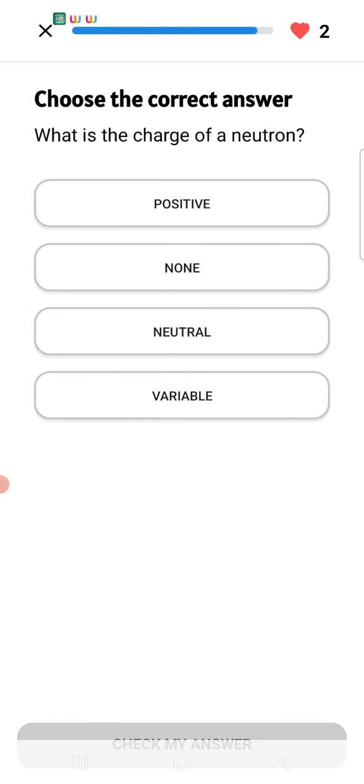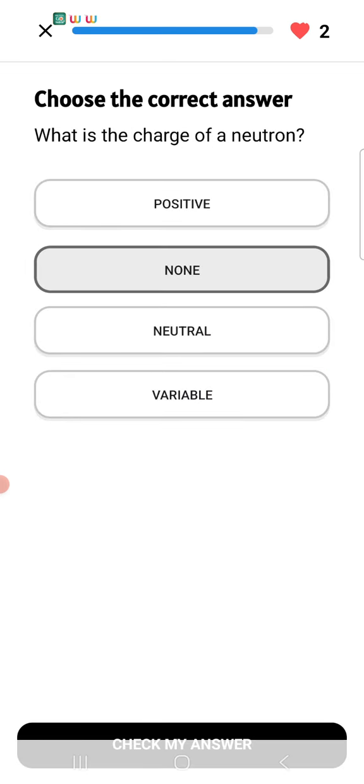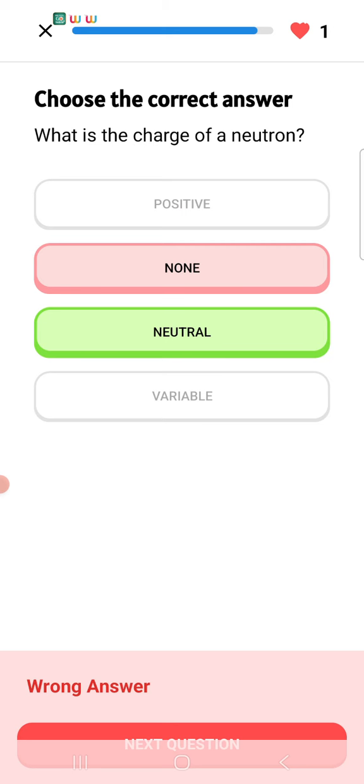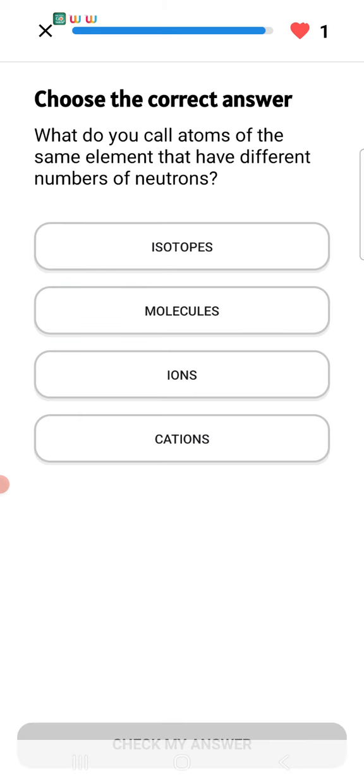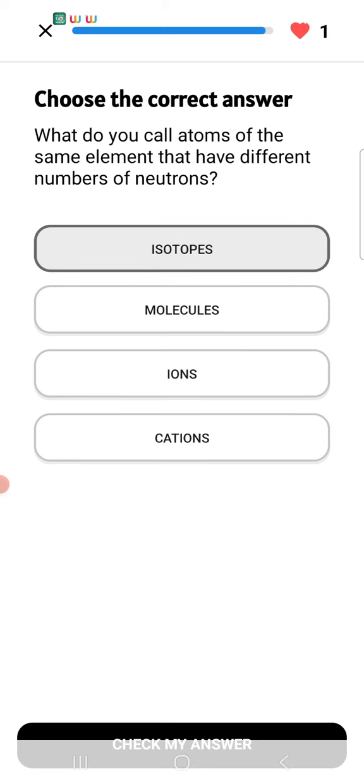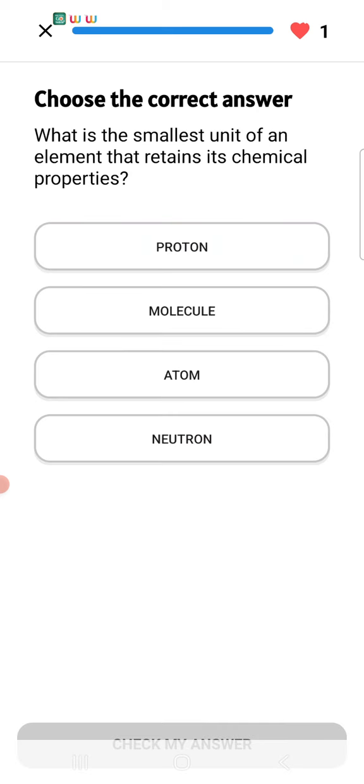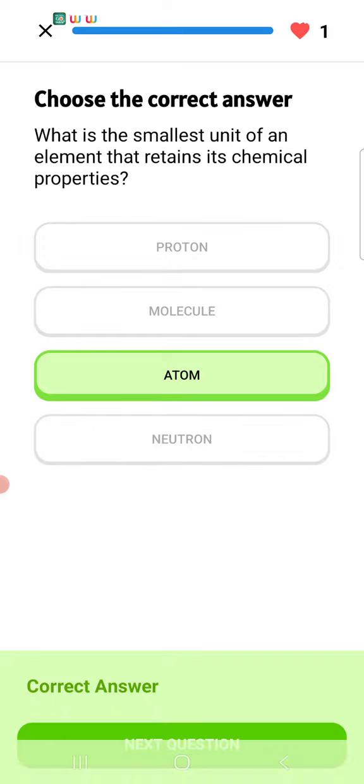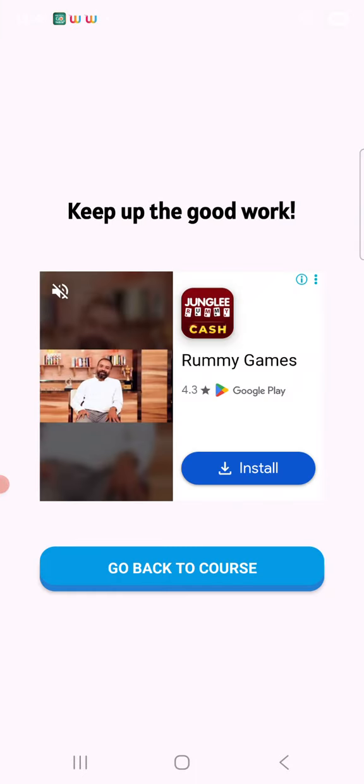What is the charge of a neutron? None. Neutral, that is none. What do you call atoms of the same element having a different number of neutrons? That is isotopes. Choose the smallest unit of an element that retains its chemical properties. Atom. Okay.